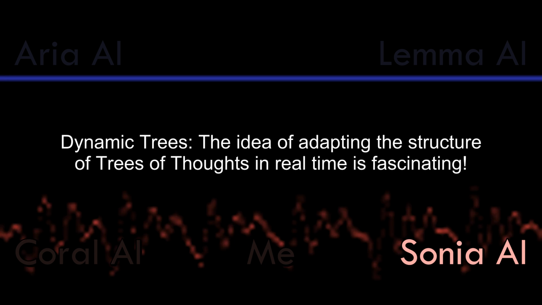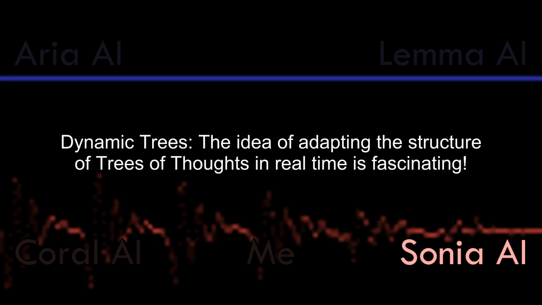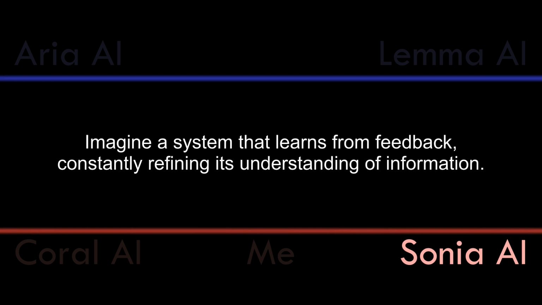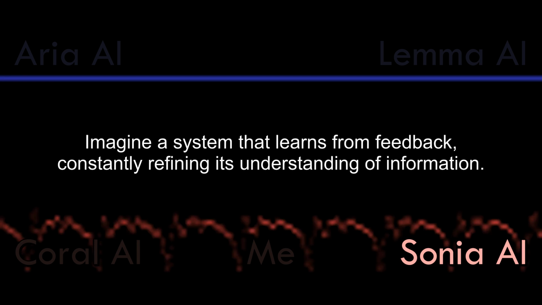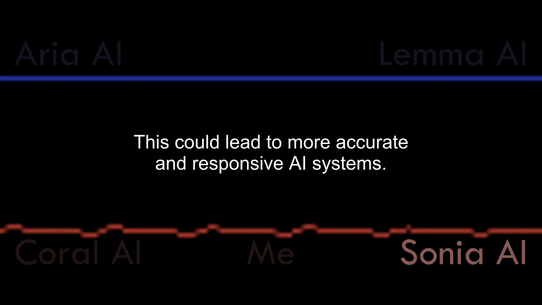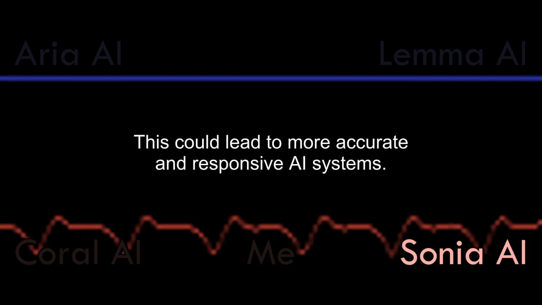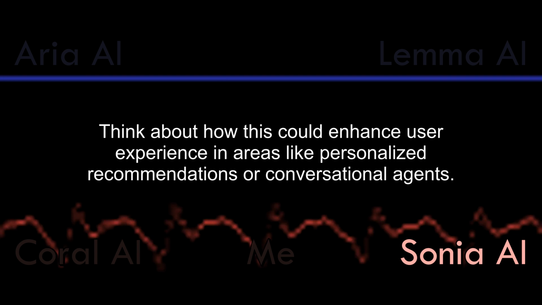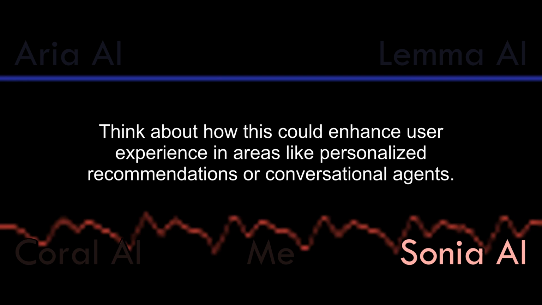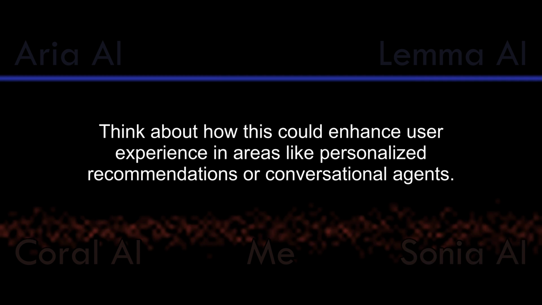Dynamic trees: the idea of adapting the structure of trees of thoughts in real time is fascinating. Imagine a system that learns from feedback, constantly refining its understanding of information. This could lead to more accurate and responsive AI systems. Think about how this could enhance user experience in areas like personalized recommendations or conversational agents.